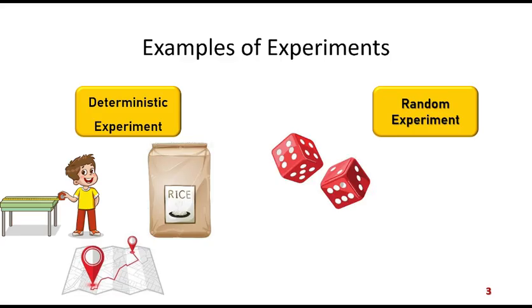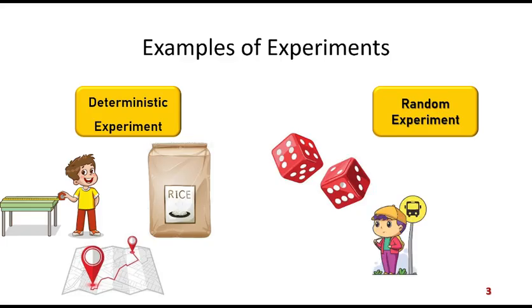That is, you know that when a die is thrown, you will get either 1 or 2 or 3 or 4 or 5 or 6. So you know the set of all possible outcomes, but you don't know which outcome will happen when the experiment is actually performed. So that's why this example is an example of a random experiment.